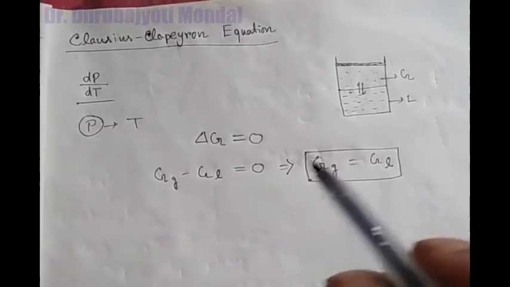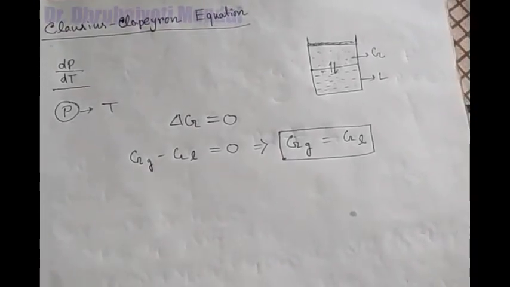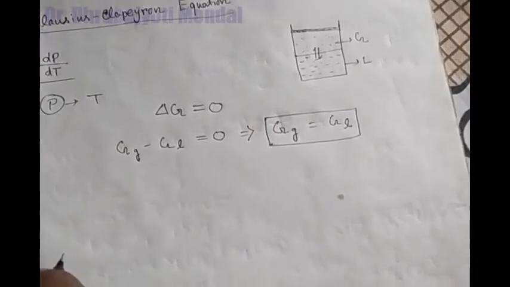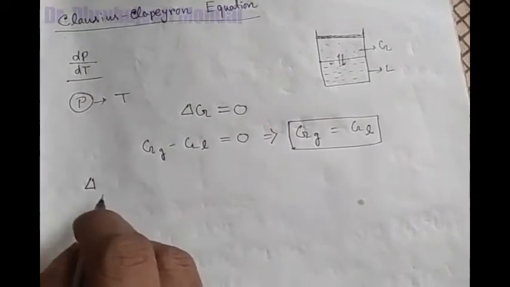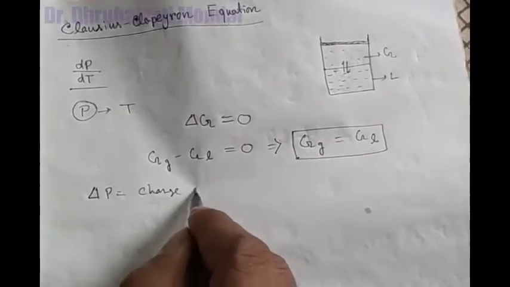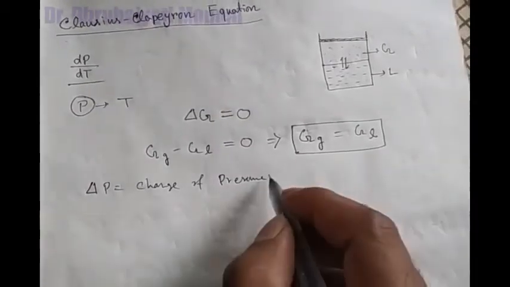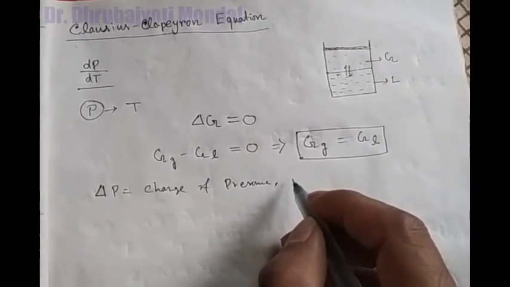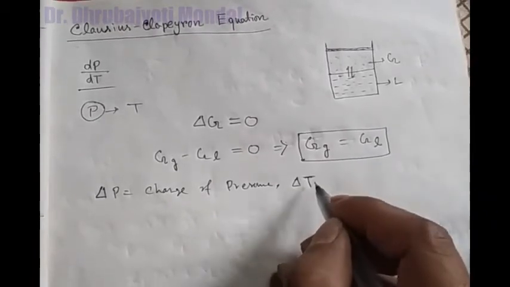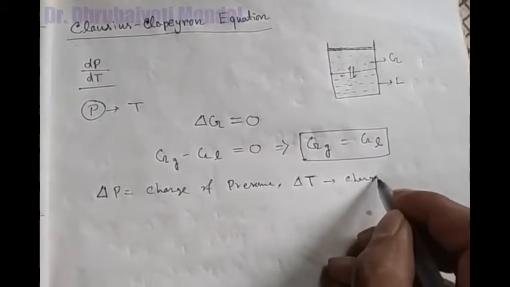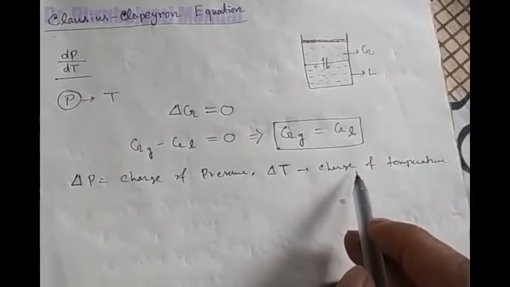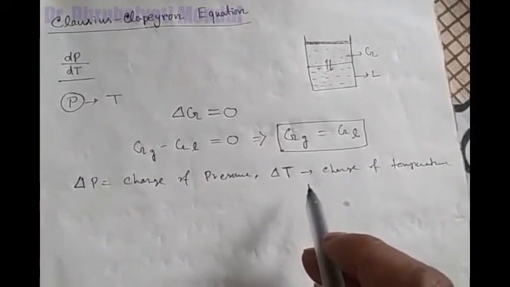Now you change the pressure by a very small amount, suppose delta P. If the pressure changes by delta P, then the boiling point temperature of the liquid also changes, that is, a change of temperature delta T.